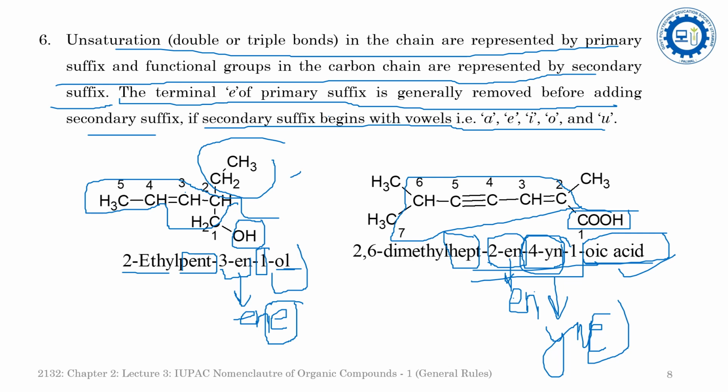And now come to the prefix. Here you will see a methyl group at the second position and a methyl group at the sixth position, so there are two methyl groups, dimethyl. So there are 2,6. So the name is 2,6-dimethylhept-2-en-4-yn-1-oic acid.